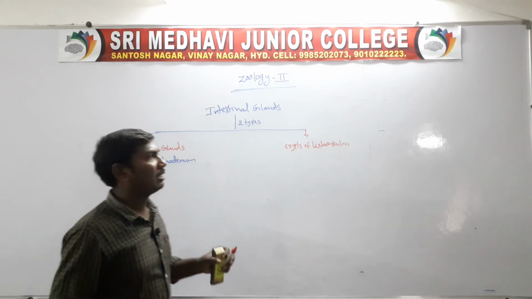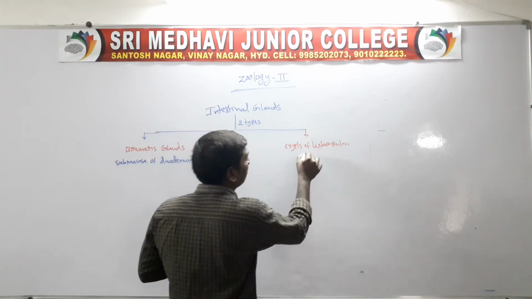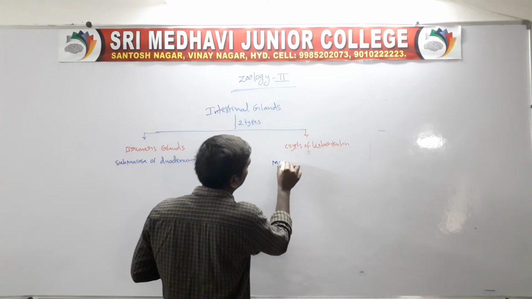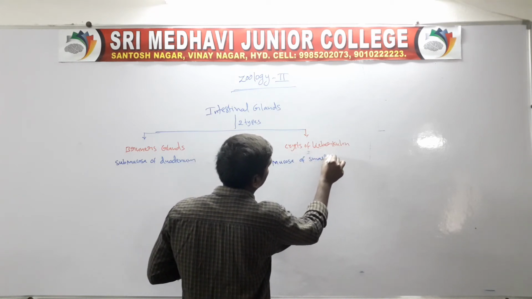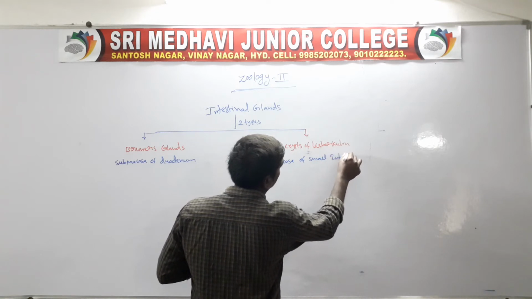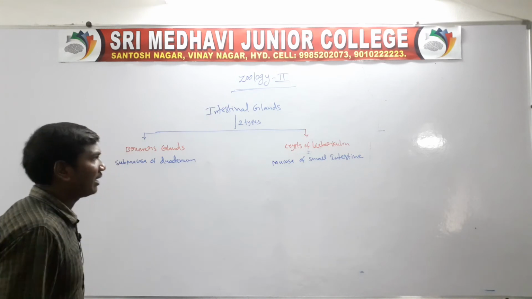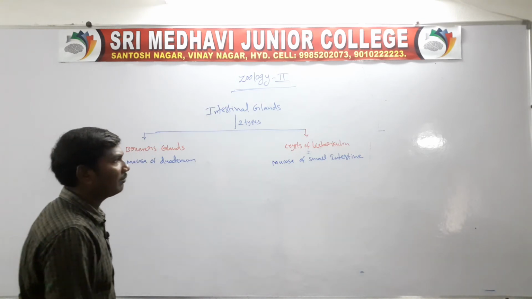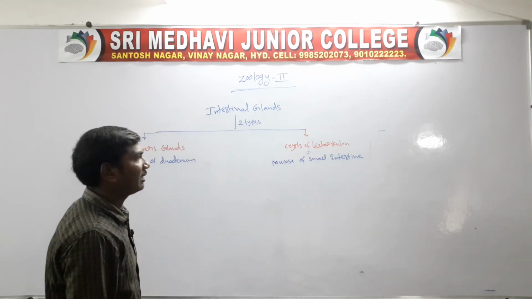Second one, the Crypts of Lieberkuhn, are present in the mucosa of the small intestine. Brunner's glands are located in the submucosa of the duodenum. Crypts of Lieberkuhn are located in the mucosa of the small intestine.